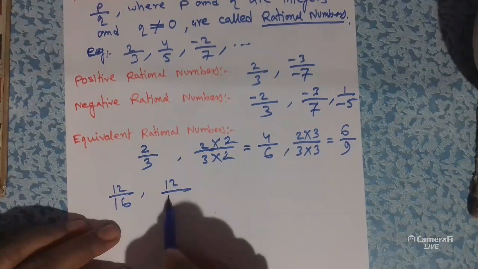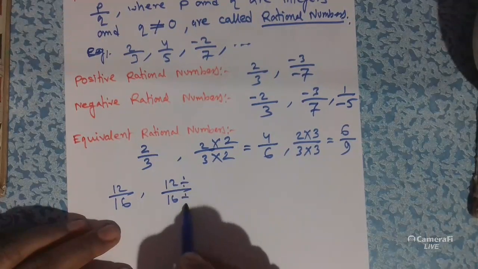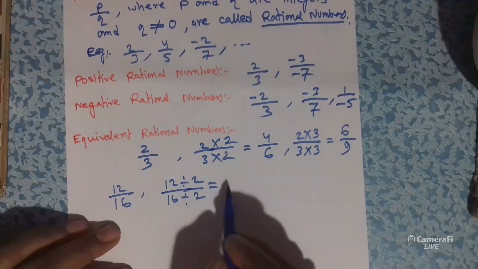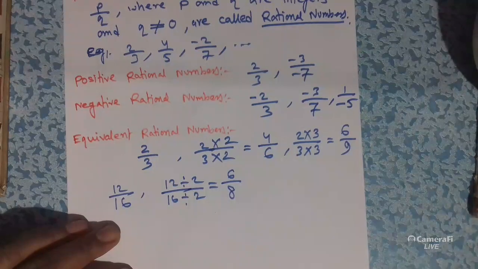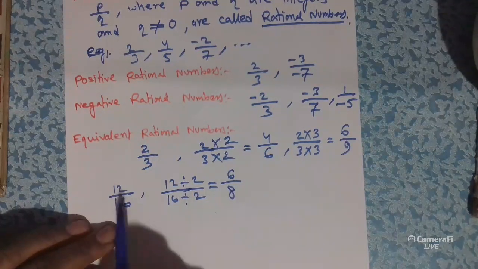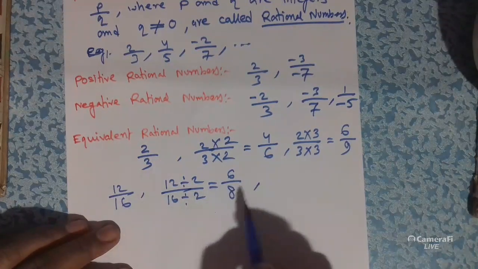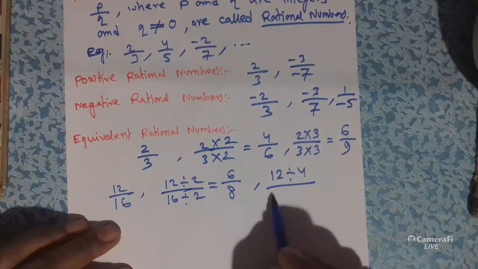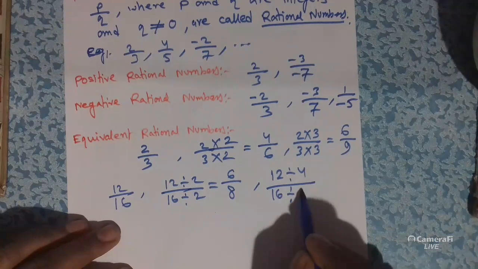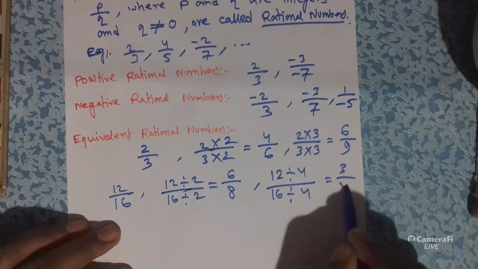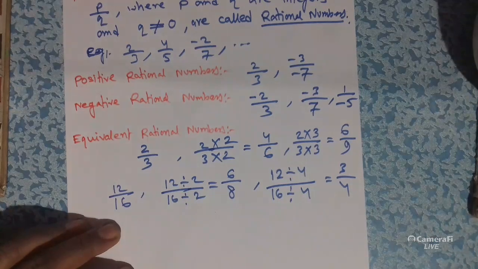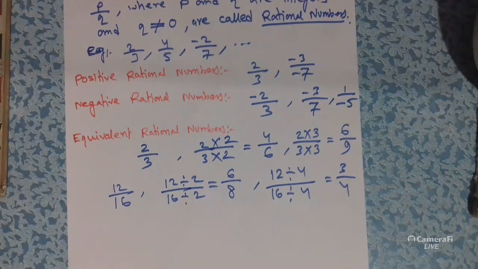So if we divide both numerator and denominator by 2, then we will get 6 by 8. So 6 by 8 is equivalent to 12 by 16. Similarly, if we divide both the numerator and denominator by 4, then we will get 3 by 4. So 3 by 4 is also equivalent to 12 by 16. I hope you understood, students.